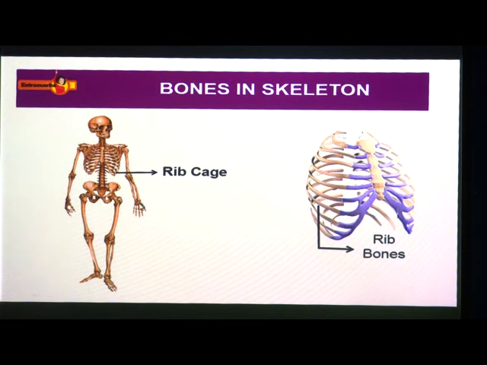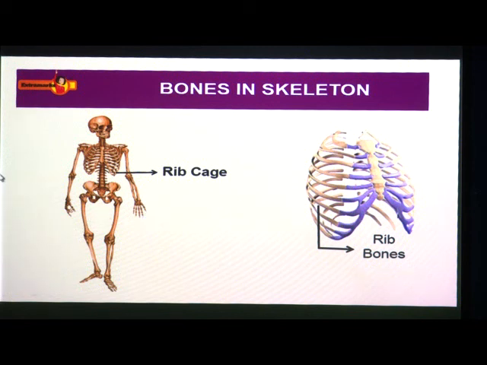So, there are 5 bones in our palm. Our wrist is made up of 8 small bones. Those are called carpals. In our palm we have 5 bones. Those are called metacarpals. In the thumb we have 2 bones and in each finger we have 3 bones. So, this is about the limbs, the arms.